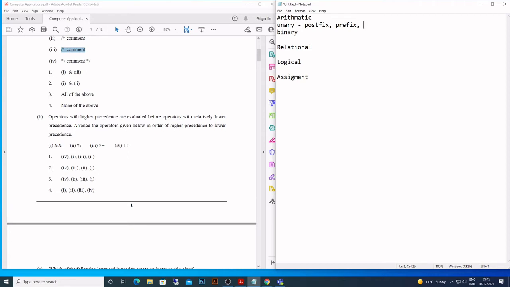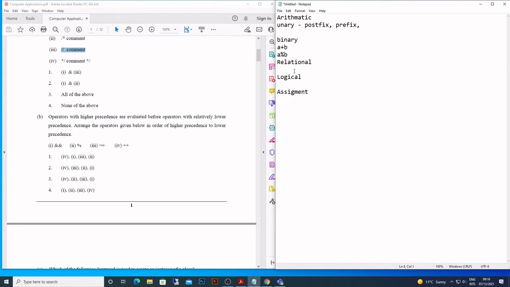So what are unary operators? Unary operators work on one operand, like a plus plus, or plus plus a, or a minus minus, minus minus a, or minus a. We have that also. So these are basically unary operators. Why? Because they work on a single operand. This is one operand. That's why they are unary. And then come binary operators. So what are binary operators? Bi means 2, a plus b, a modulus b. These are binary operators. They work on two operands, if you can see that.